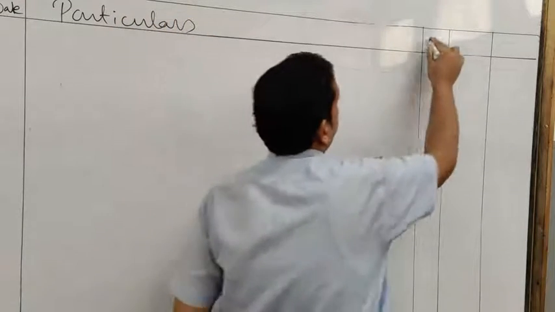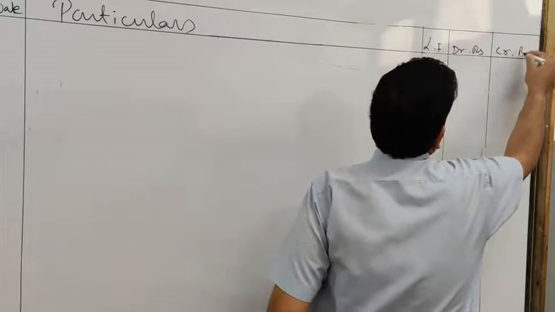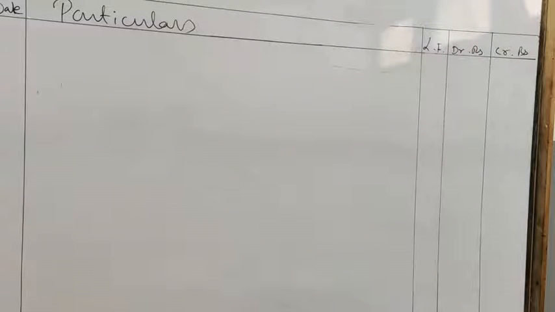Date, particulars, LF, debit rupees and credit rupees. So first entry is goods purchased for 5,000 were used by the proprietor for personal purposes. Clear?